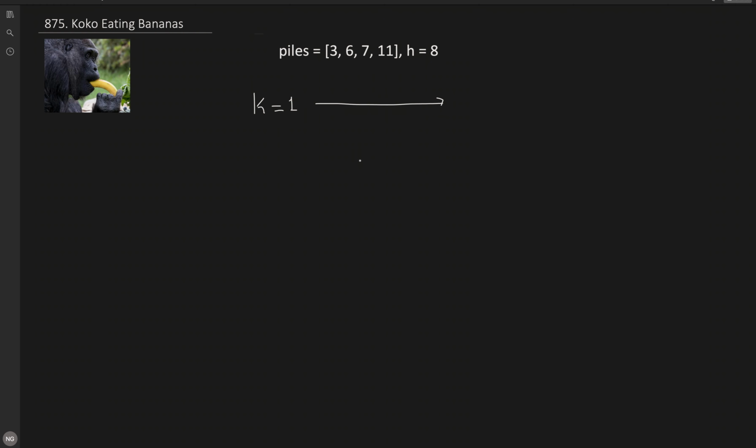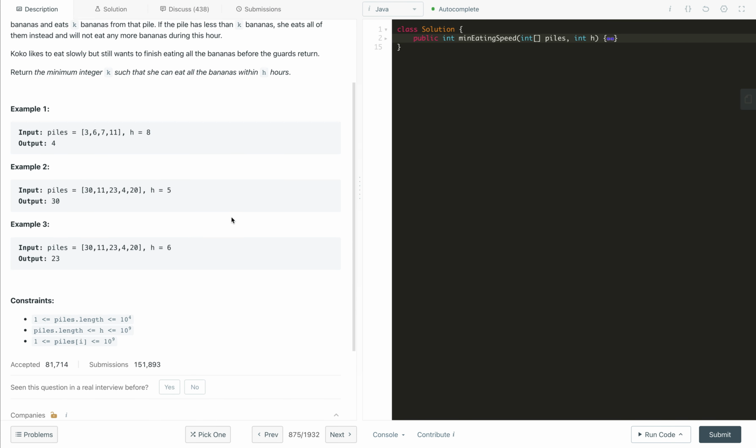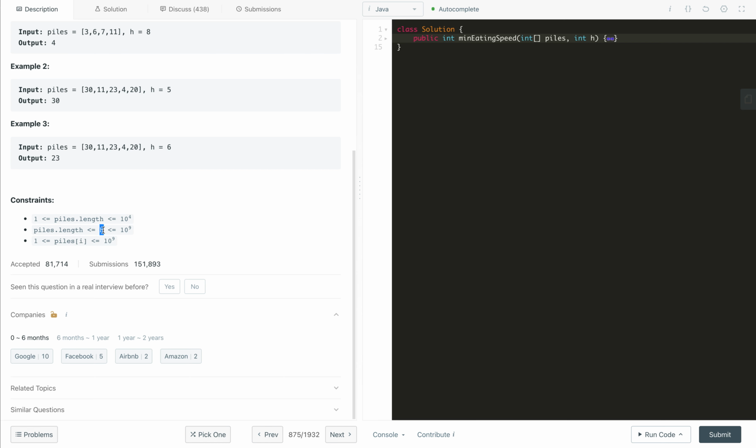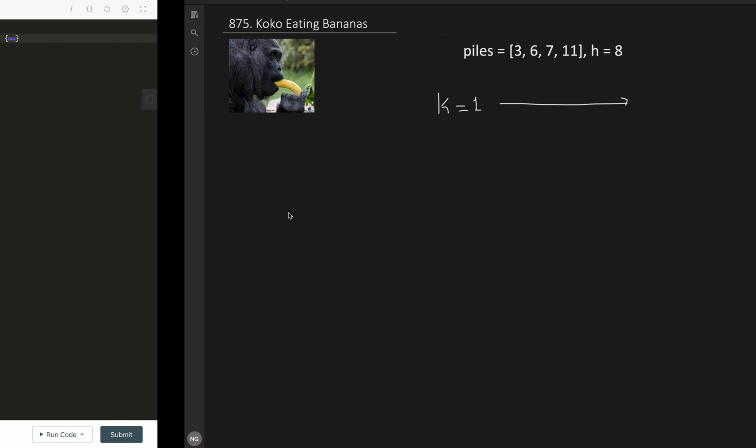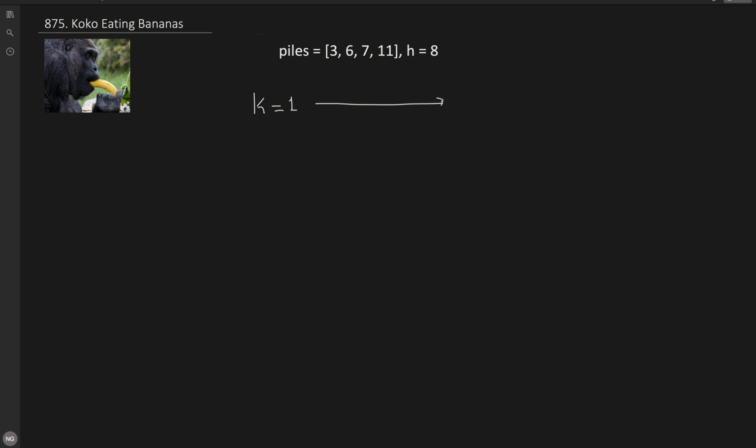For the coding part, we can check what the maximum value can be. Let's say h is a very big number, 10 power 9, and we have only one pile, the length of our array is one, and the number of bananas in that pile is still 10 raised to the power 9. So Coco's k value should be at least 10 power 9. This can be the maximum value. So here we can run a k loop from 1 to 10 power 9 and keep trying one by one whether it satisfies the solution.